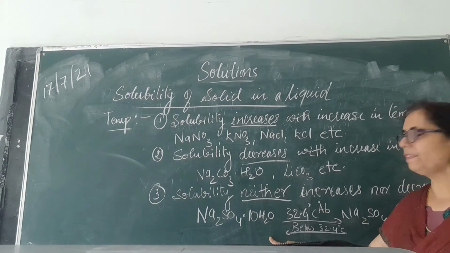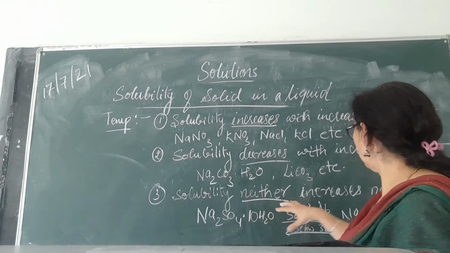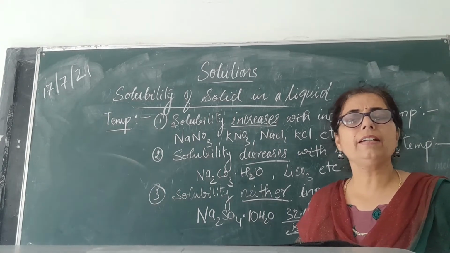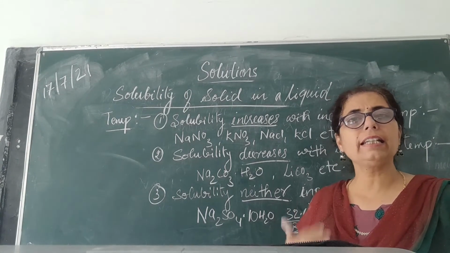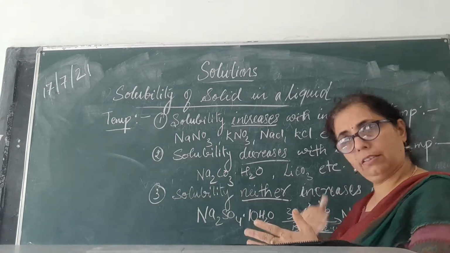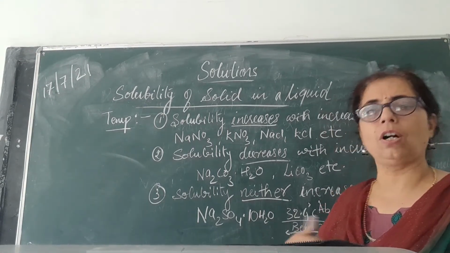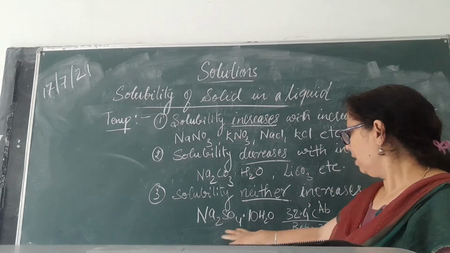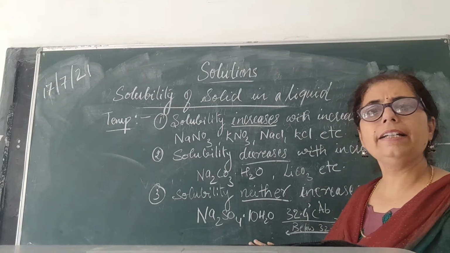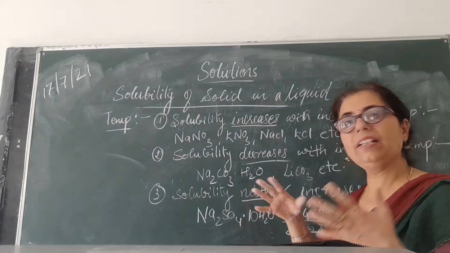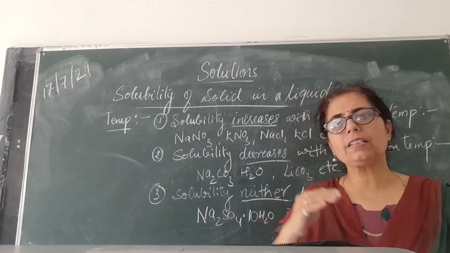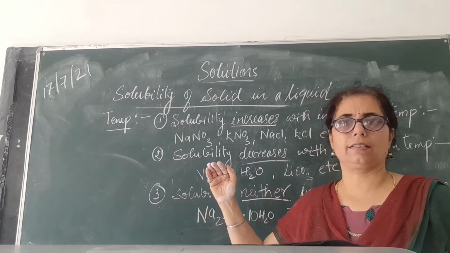Okay. Now lastly, we will talk about how solubility either increases or decreases. There are certain cases where, on increase in temperature, solubility may or may not show the forward reaction, or the solubility is possible or not. The first example is sodium sulfate decahydrate, meaning it has 10 molecules of water. Here the graph is different. First it increases, then it decreases.